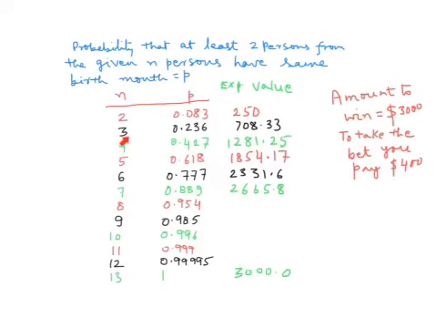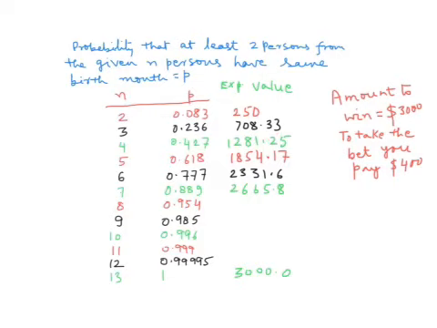But the moment you find that there are three persons in the group and at least two must have the same birth month for you to win the bet, we find that the probability of winning is 0.236, and if you win, you are winning $3,000. So if we multiply 3,000 by 0.236, then we get the expected value as 708.33.